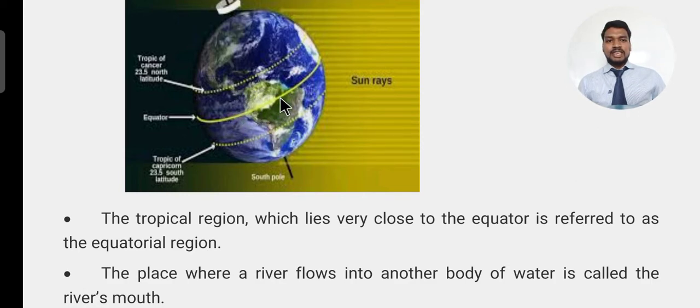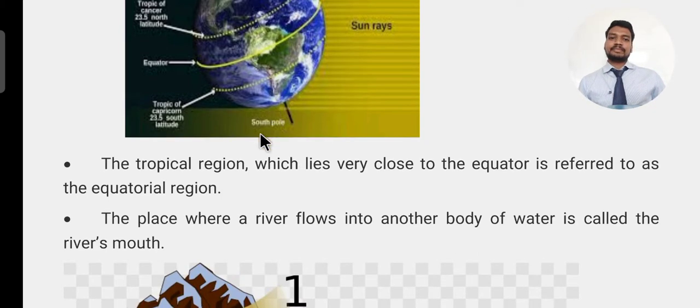The region which is near to the equator, in between, is the equator. The area which is near to this equator is called the equatorial region. This subtropical, the tropical region. The equator is in the middle, and all the places near the equator we call the equatorial region.